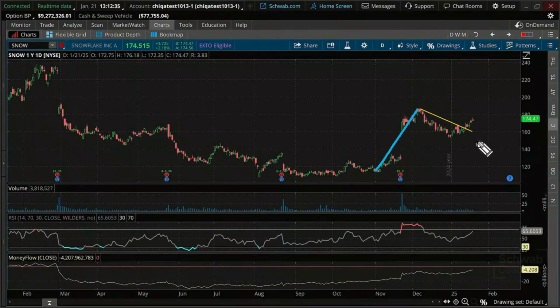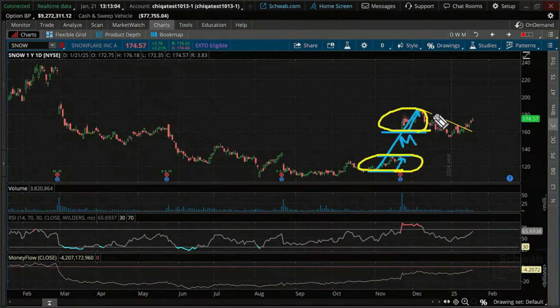So that's the pole of the flag, right? It was actually a really cool measuring gap that came right in there as well. Do you see that measurement gap? That's one of the three key gaps out there, a measurement gap. I'm just going to put an M in there. But basically you measure the bottom up to the gap, and then you measure the gap up to the top. And I think we basically were within this range where we hit it. That's just a side note, but that underscores the top of the pole of the flag, which was right over here.